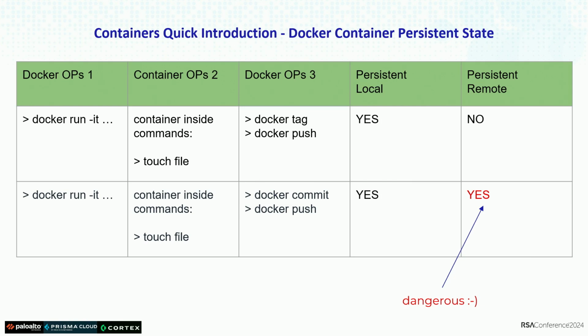The meaning of this is, if you are a threat researcher and you find a malicious container, and you download the container to analyze it, the local persistence of the change, the touch file, was lost. But if you, for some reason, play with the container and you commit the container, then you have local persistence, and when you push the container, then you have remote persistence. And when you have remote persistence, you have the change that the threat actor made to that container. So this is a very dangerous operation that you, as a malicious actor, should be doing.